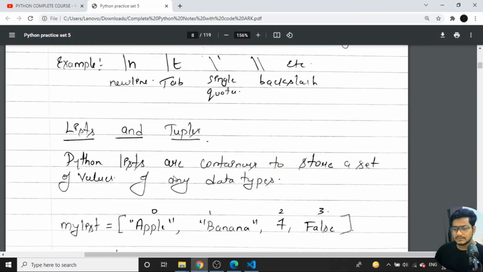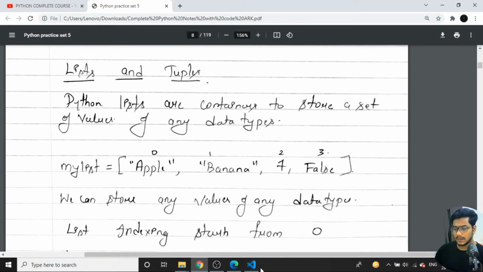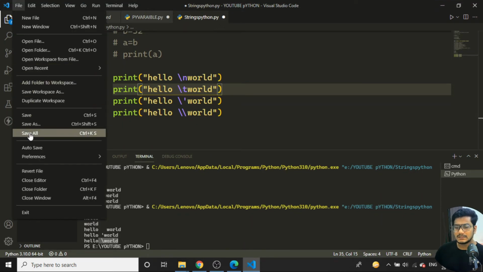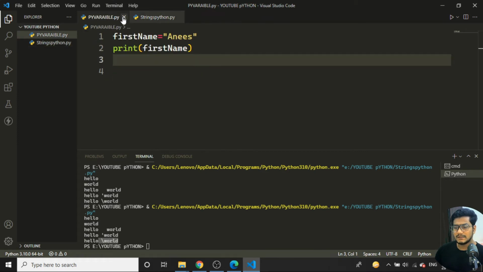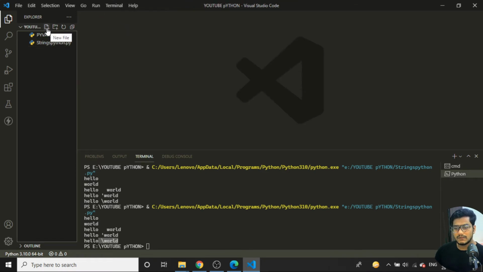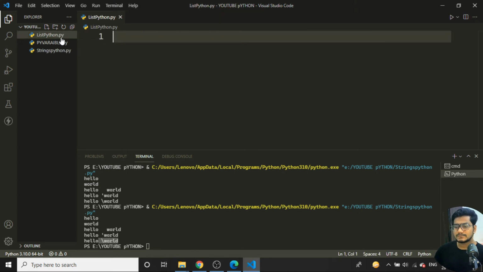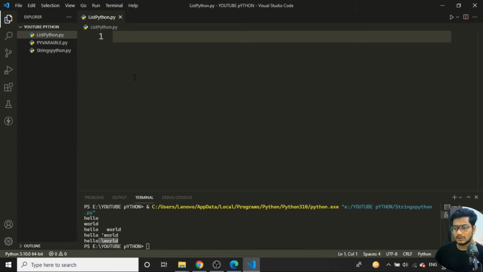So next, we'll talk about the list. Okay, so coming back to the list concept now, I hope you have understood the concepts of strings. So I'll save everything with the folder. I'll close each and every file. Now I'll create a new Python file. I'll click onto the new file over here. I'll name it list python.py. So don't give only just list, okay, because list is a keyword. We cannot give the same name. You need to make little spelling changes when creating file names. Okay, it should not be a keyword, and it should not clash with other existing files. So now I'm using a list python.py file over here.